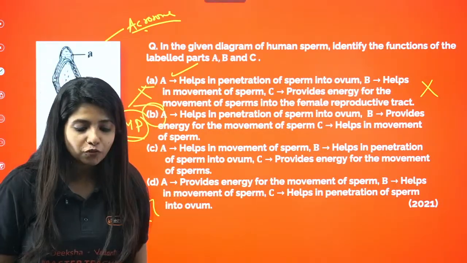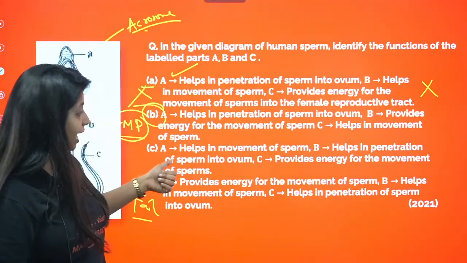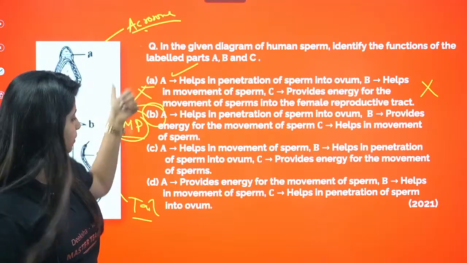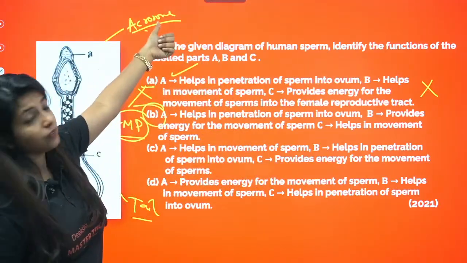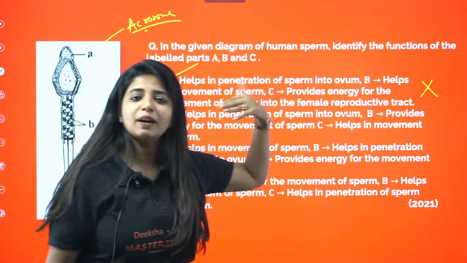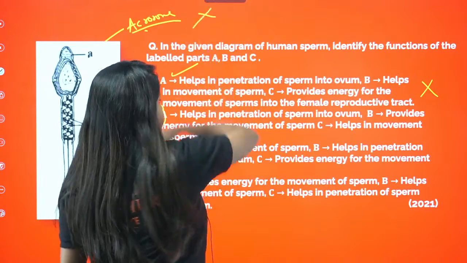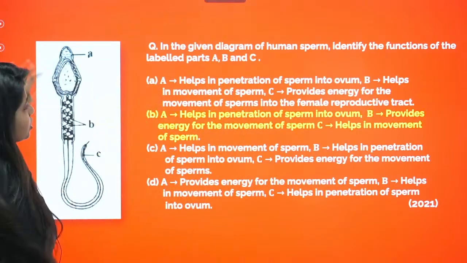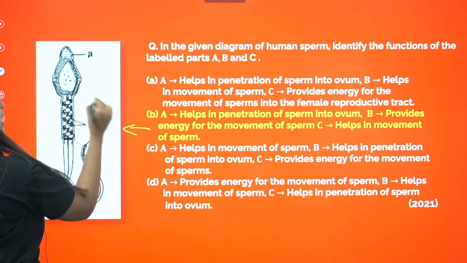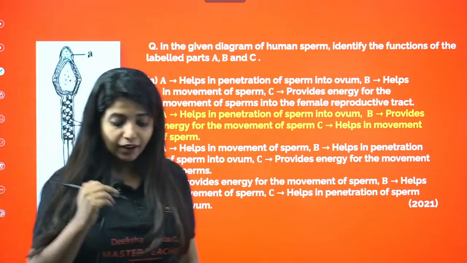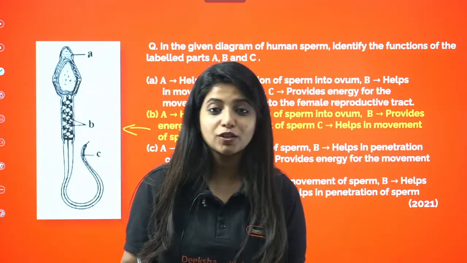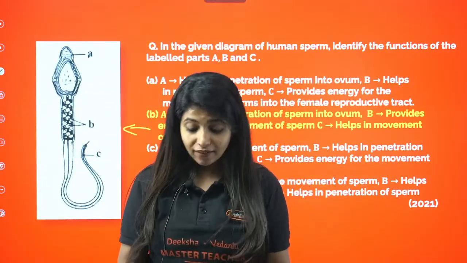But still we have to look forward to the next options. A helps in movement of the sperm. Cannot be true. It's not for movement of the sperm. A provides energy for the movement of the sperm. Does it provide energy? No, that is mitochondria. So again, that would be wrong. Are you getting it? The only answer for this question is this. And as I always say, whenever you solve a question, no Varshini, the answer for this question is going to be B. Do you have a doubt?